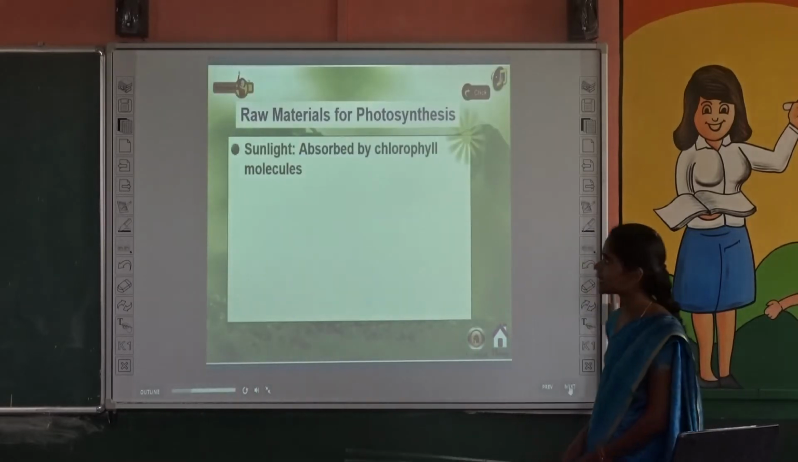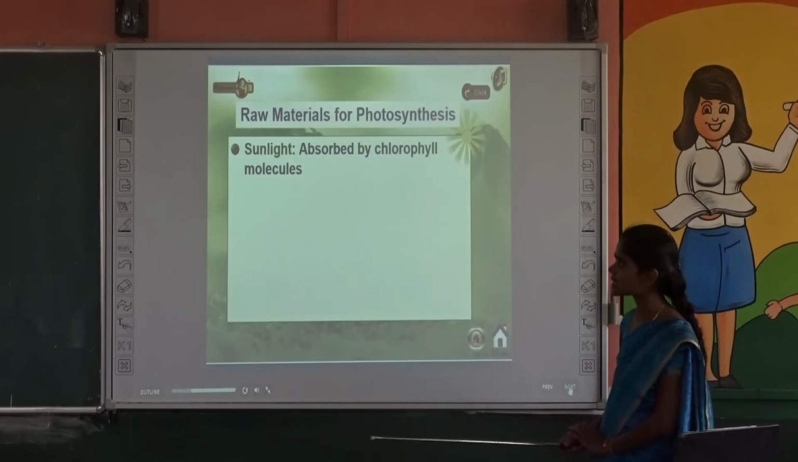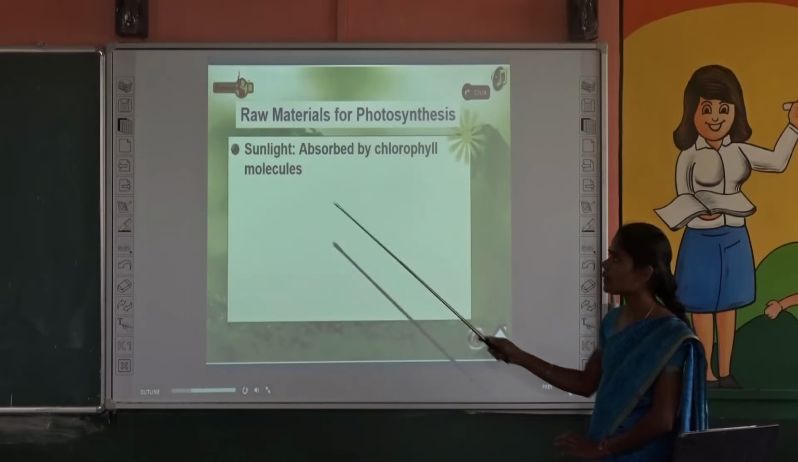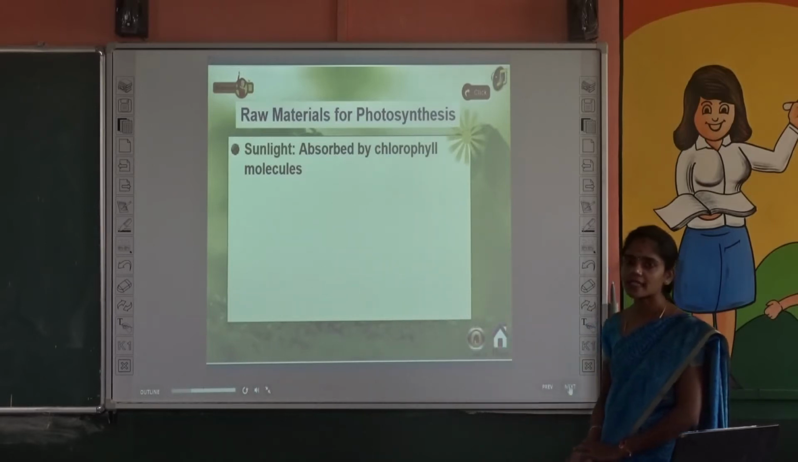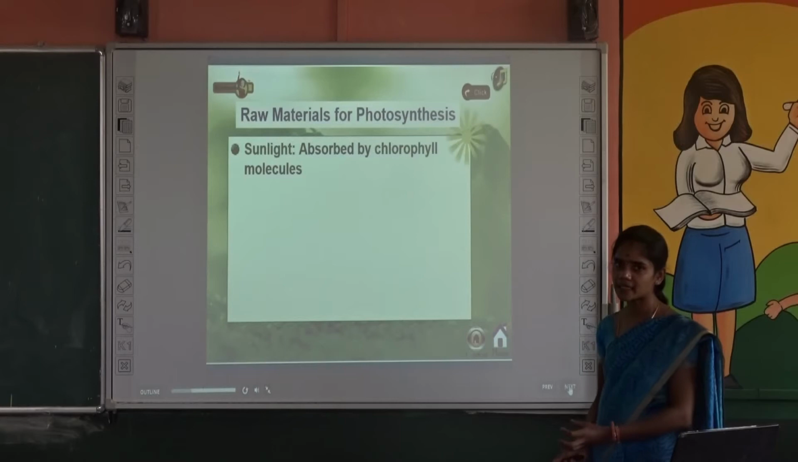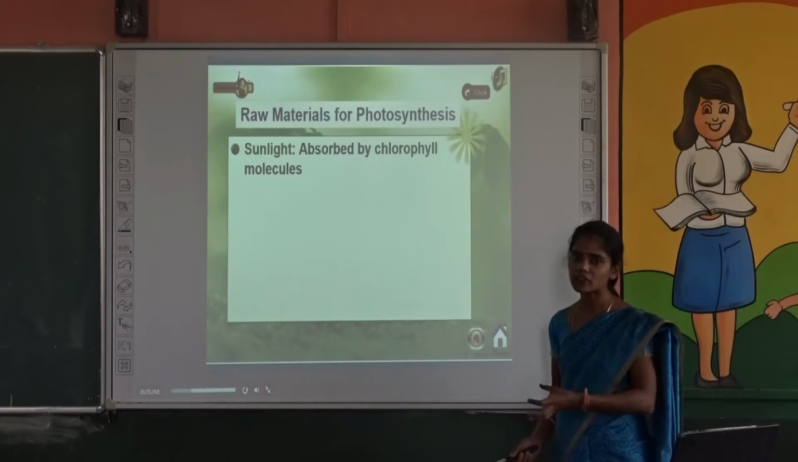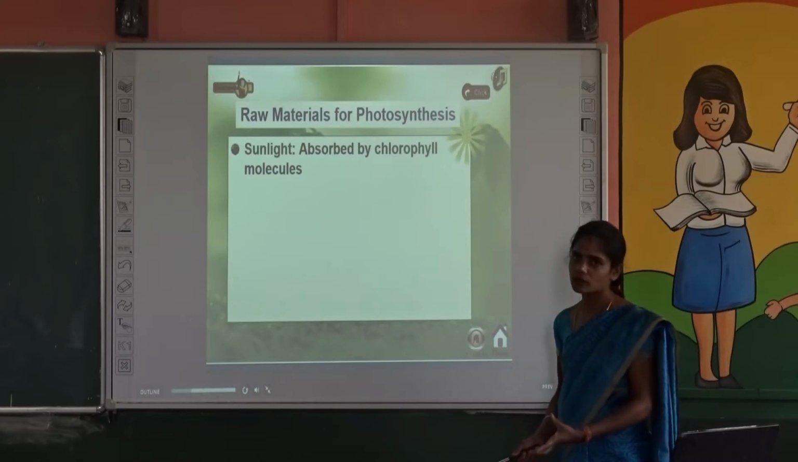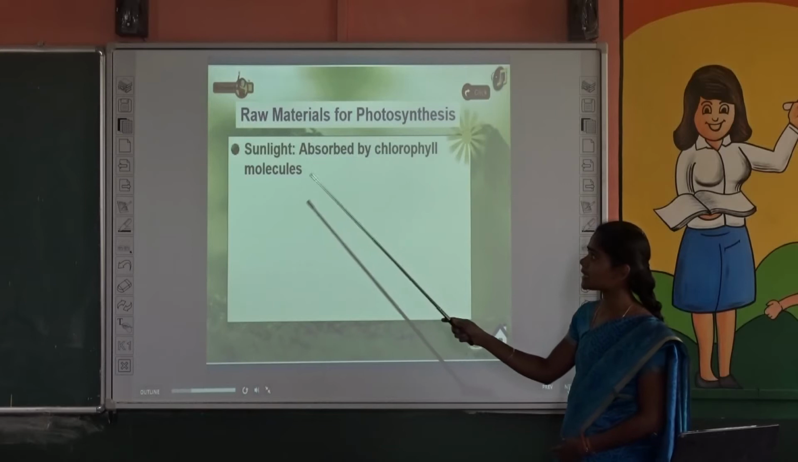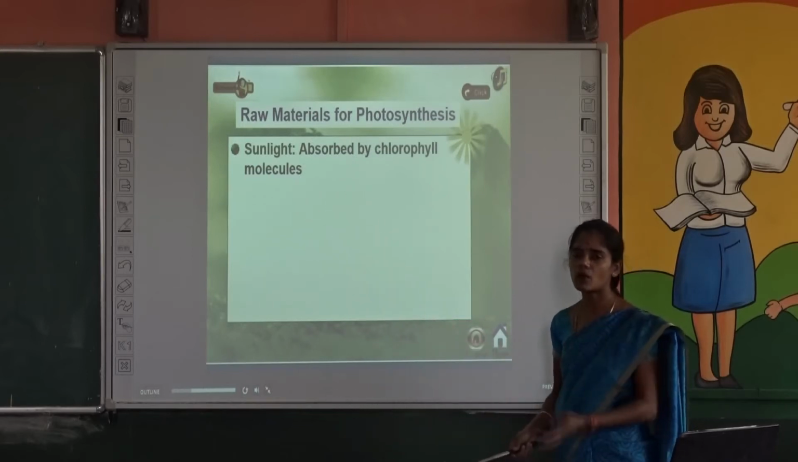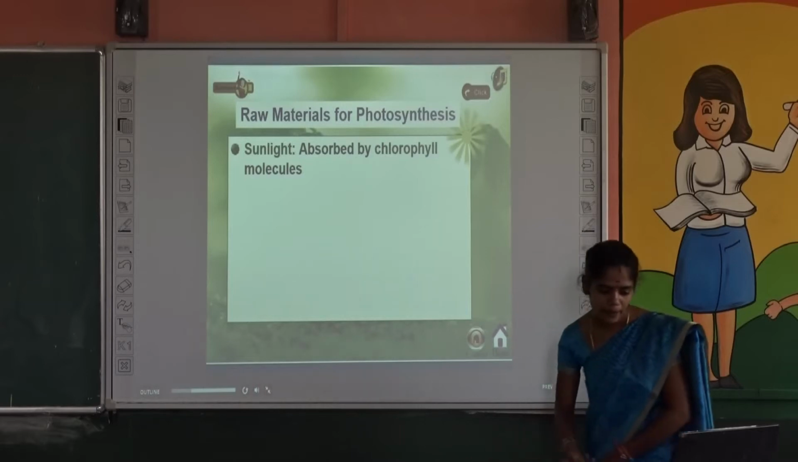What are the raw materials for photosynthesis? See, sunlight. It is absorbed by the chlorophyll molecule. What is chlorophyll? It is a green pigment present in the leaves. Do you know leaves are the food factories of plants? Why? Because the leaves only make their food. So what is the raw material? It is sunlight. Other than this, we need water and carbon dioxide. And the next one.